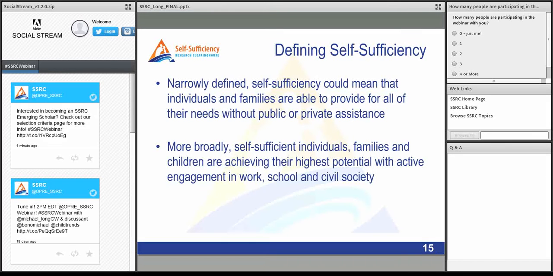So how does this relate to self-sufficiency? Well, narrowly defined, self-sufficiency could mean that individuals and families are able to provide for all their needs without public or private assistance. But more broadly, self-sufficient individuals, families, and children are achieving their highest potential with active engagement in work, school, and civil society.